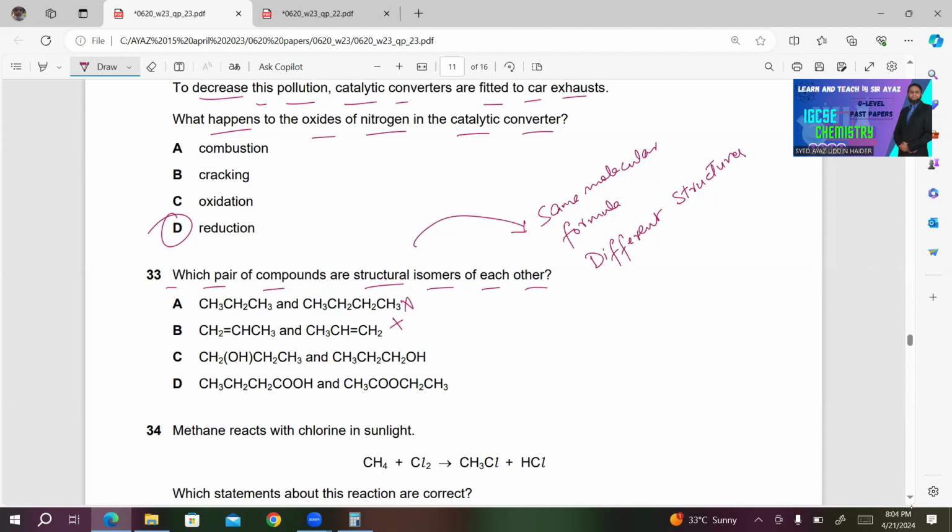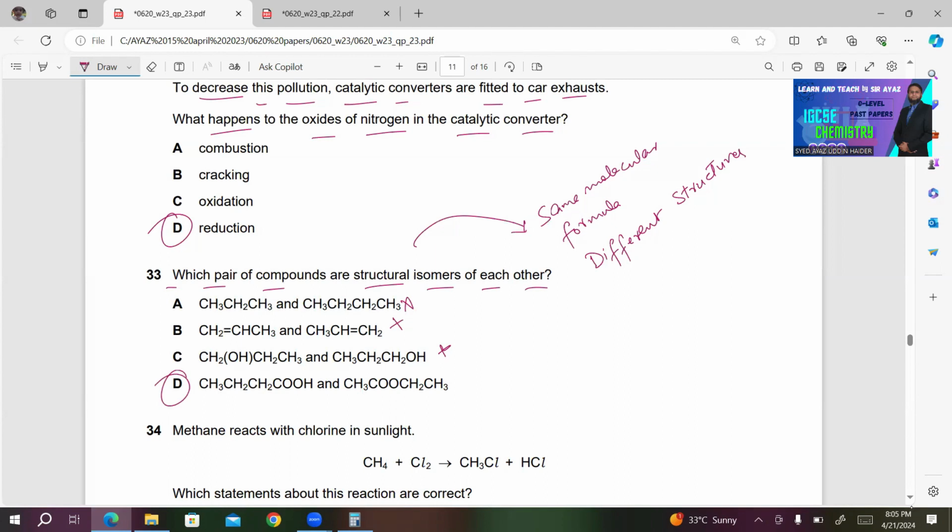Next one, CH2OH-CH2-CH3 and CH3-CH2-CH2OH. This also can't be the isomer because both of these have the same number of carbon atoms and other elements, and they are actually the same compound. Both of these are propanol. So D must be the right answer in this case.